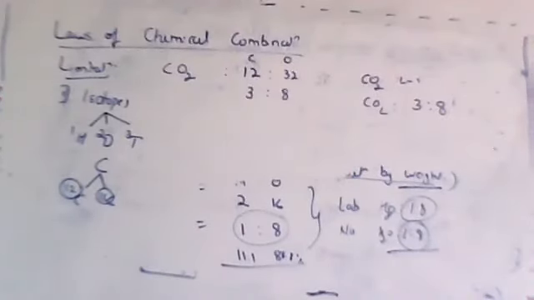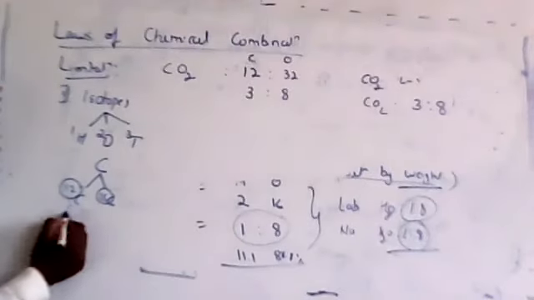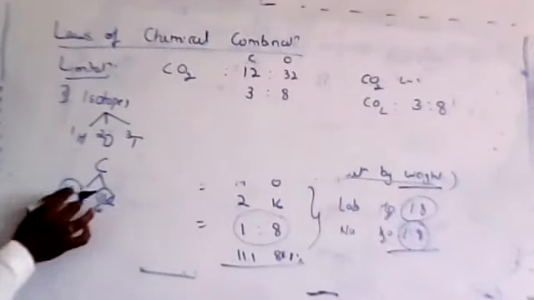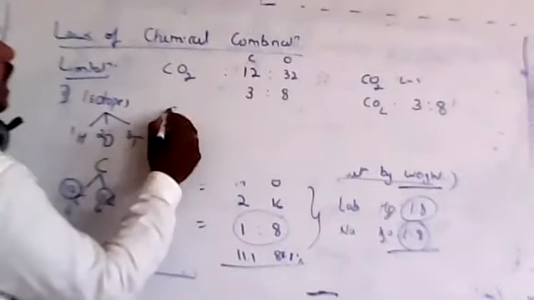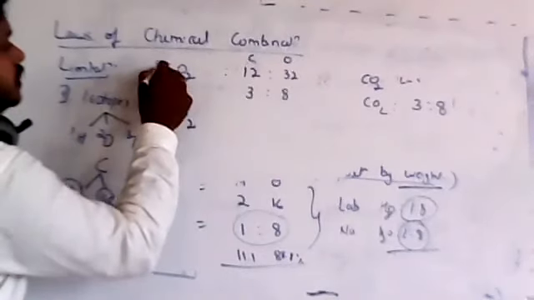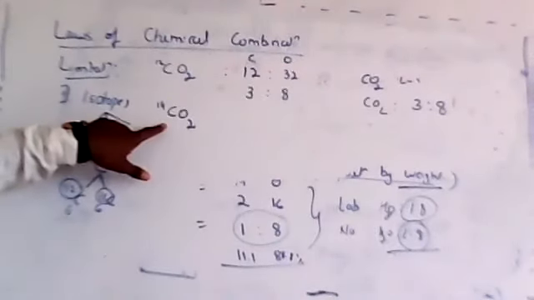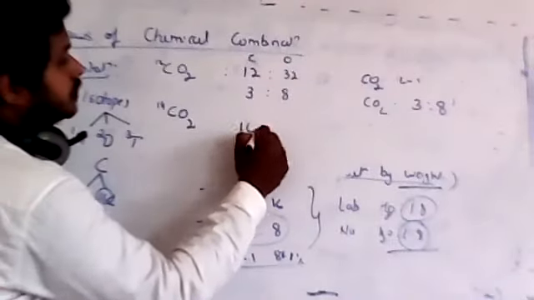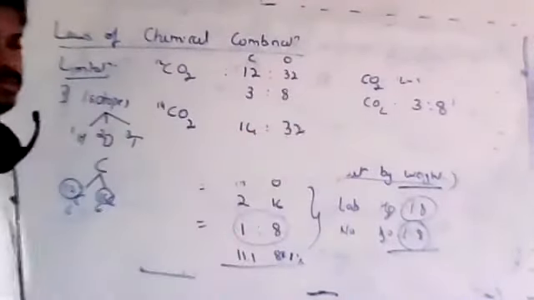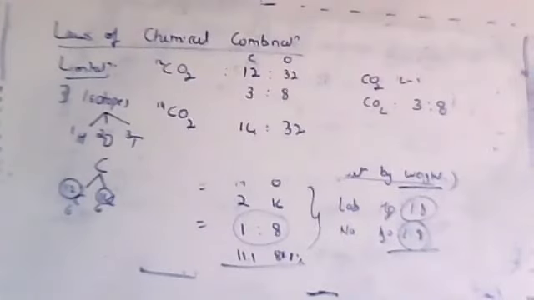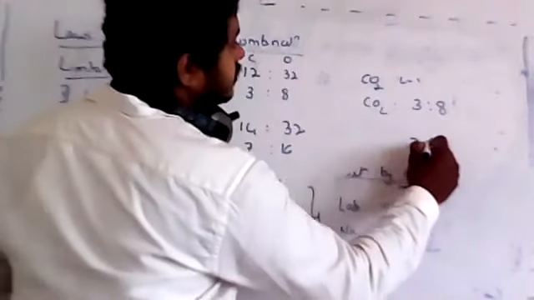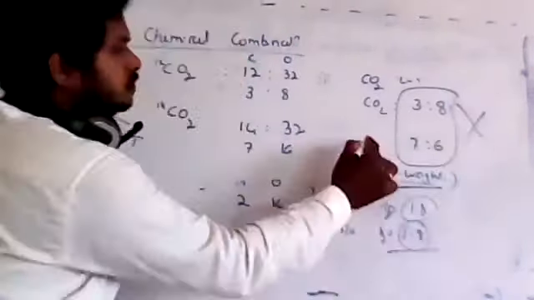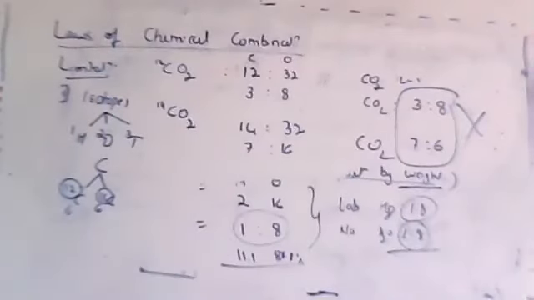Isotopes have the same atomic number, carbon has atomic number 6, but the mass numbers are different. So if I prepare carbon dioxide by using the isotope of carbon, then the mass of carbon will be 14, and oxygen will remain 32. Then if you take the ratio, it would become 7:16. See, it has not been maintained, even though both are carbon dioxide. So for isotopes this will not hold good.